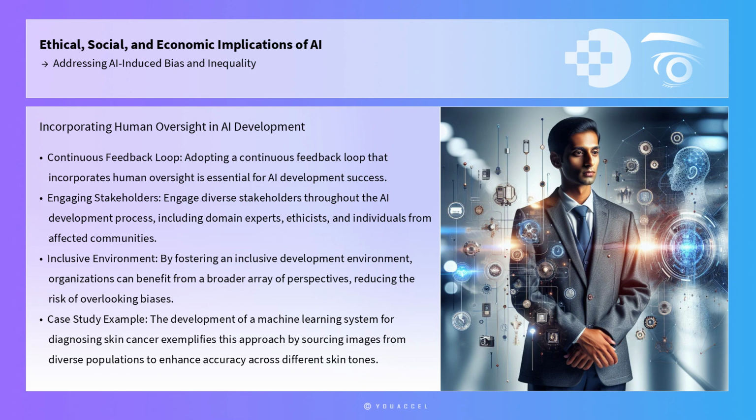Another essential approach is adopting a continuous feedback loop that incorporates human oversight. This involves engaging diverse stakeholders throughout the AI development process, including domain experts, ethicists, and individuals from affected communities. By fostering an inclusive development environment, organizations can benefit from a broader array of perspectives, reducing the risk of overlooking biases. A case study exemplifying this approach is the development of a machine learning system for diagnosing skin cancer. Researchers ensured an inclusive dataset by sourcing images from diverse populations, thus enhancing the model's accuracy across different skin tones.